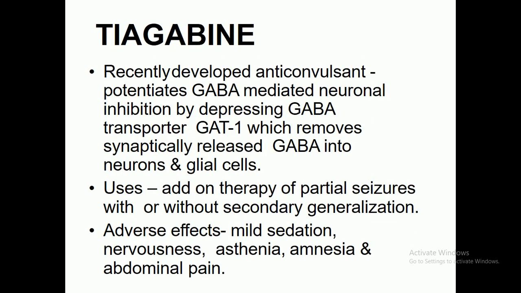Another anti-epileptic agent is called tiagabine. This is a recently developed anticonvulsant. The mechanism of action of tiagabine is that it can potentiate gamma-aminobutyric acid-mediated neuronal inhibition by depressing the GABA transporter GAT1, which removes the synaptically released GABA into the neurons and glial cells.